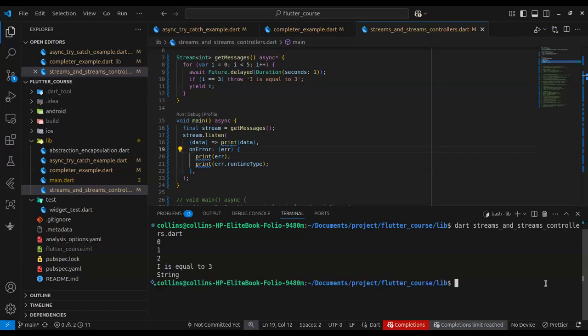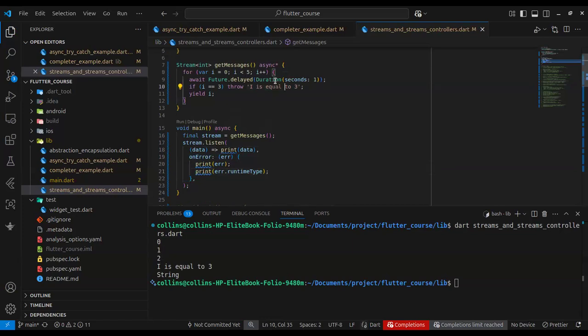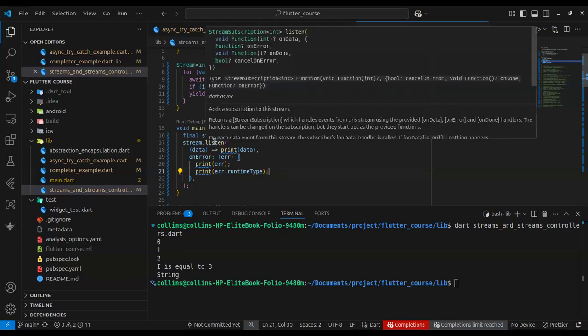Okay, beautiful. So you can see what's happening here, right? onData is called and prints 0, 1, 2 for us, and when it gets to 3, it throws an error, and that error is caught by our onError callback. And what does our onError callback do? It prints the error to the console and it prints the runtime type. The runtime type is a string, and I threw a string here. But you can see also that because it threw an error, the loop didn't get to complete to 5. Remember, this is a for loop that goes from 0 to 5. So that's the essence of this parameter, cancelOnError.